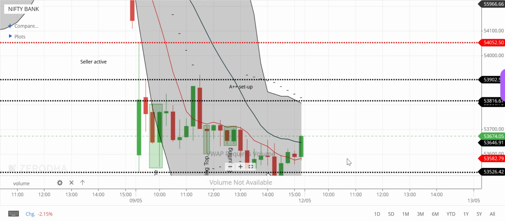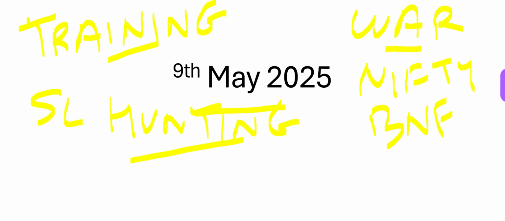Because see, what will happen now? I'll tell you. People will try to hunt the SL on the downside also. A lot of people will put their SL below this level. See, this is the obvious level. People are trying to do SL hunting. They will go for the obvious target. You see this obvious target. This is just a logical entity which tells the trader where to get in, where to get out.